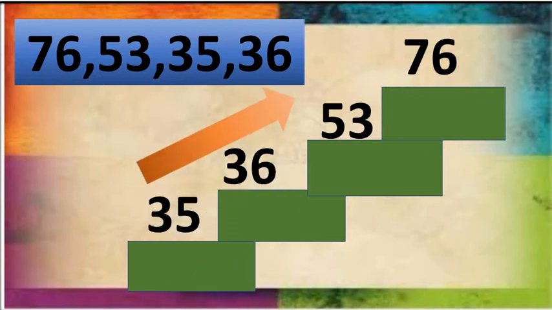So we have arranged these numbers in ascending order, smallest to biggest. I repeat, my dear, while arranging the numbers in ascending or increasing order, we have to arrange the numbers from smallest to biggest. Okay?